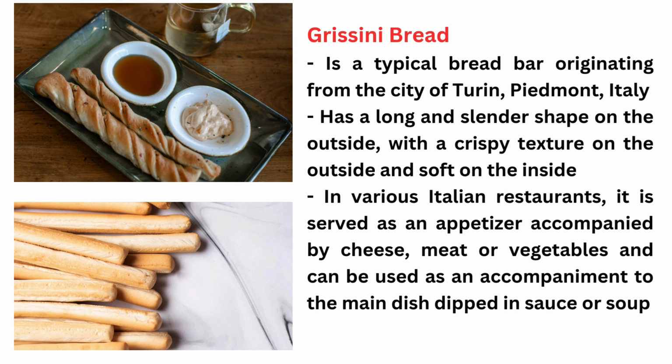Grissini bread is a typical bread stick originating from the city of Turin, Piedmont, Italy. It has a long and slender shape, with a crispy texture on the outside and soft on the inside. In various Italian restaurants, it is served as an appetizer accompanied by cheese, meat or vegetables and can be used as an accompaniment to the main dish, dipped in sauce or soup.